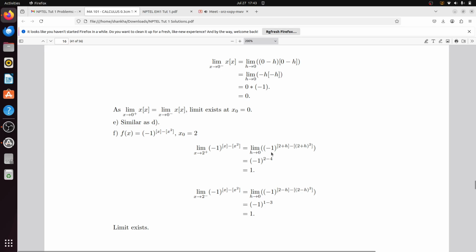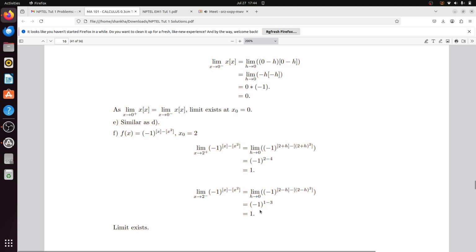So that will be minus 1 to the power 2 minus 4, so minus 1 to the power minus 2, that means 1 by minus 1 to the power 2. That means it will be once again 1. And in any circumstance, the answer will be minus 1 to the power of minus some even number. So at any circumstance it will become 1. So that's why the limit exists.